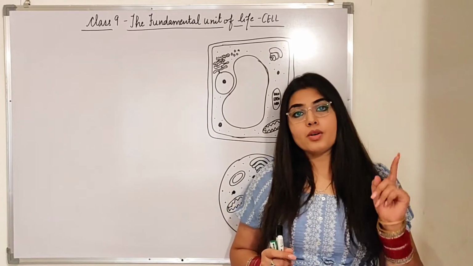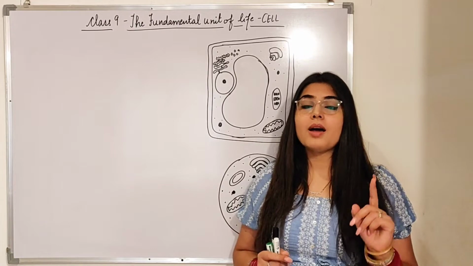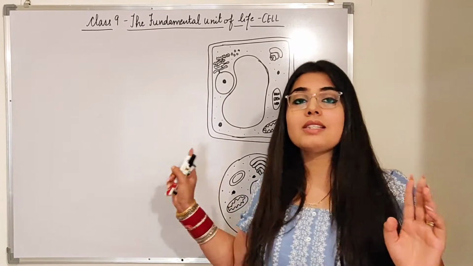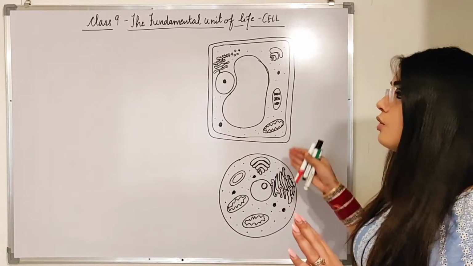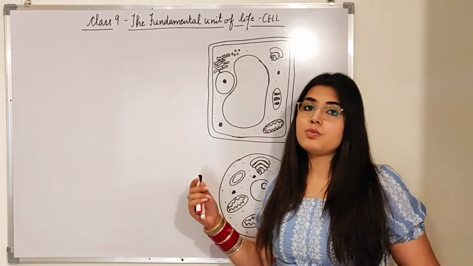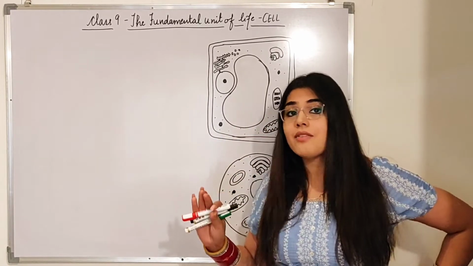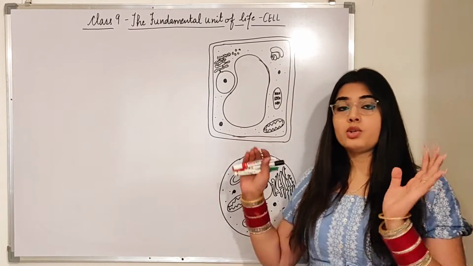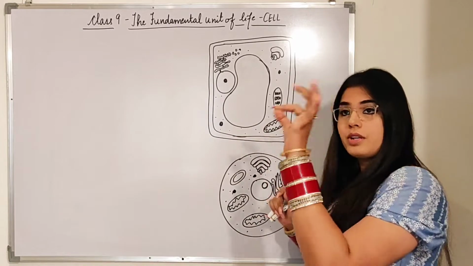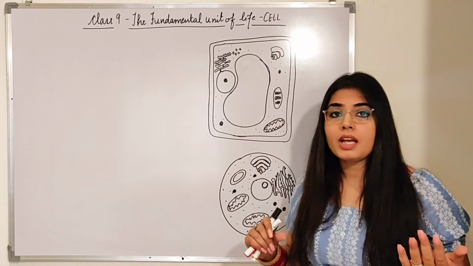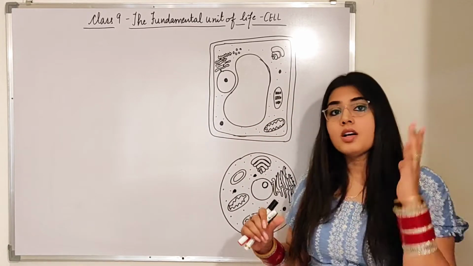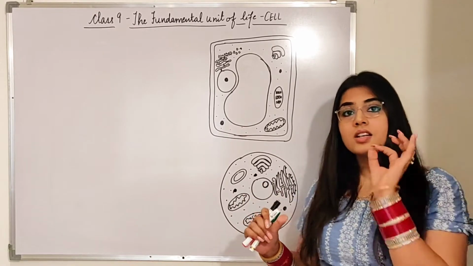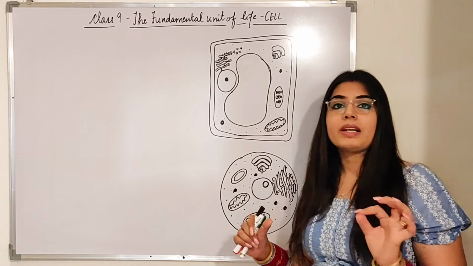Now we will be moving on with the third topic, that is our plant cell as well as the animal cell. So this is the diagram which I have drawn on the board. Now you have to tell me which one is the plant cell and which one is the animal cell. As you can see, I haven't labeled it. We will label it in the video right now. I do the drawing part beforehand, because if I start drawing in the video it will take a lot of time and the video will be much longer. I have drawn it already so that you can understand just by my explaining it quickly.